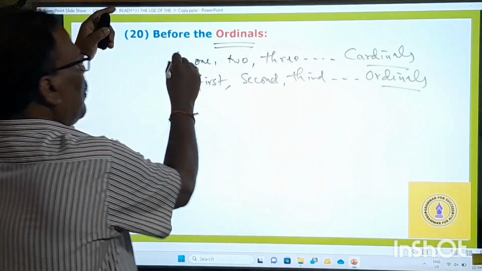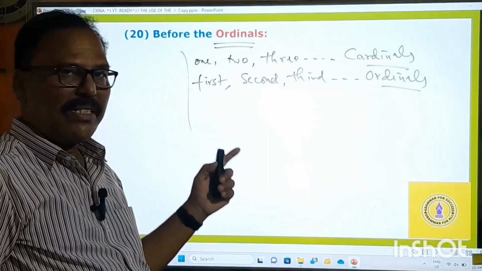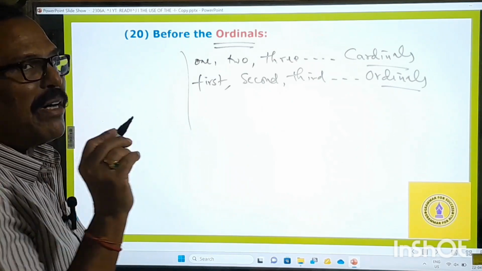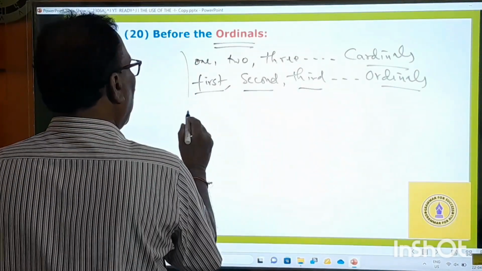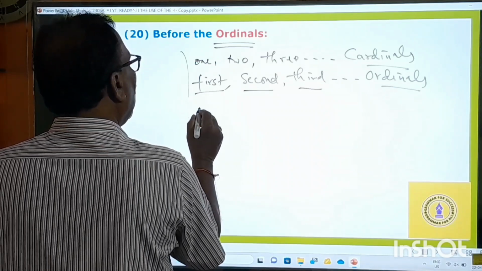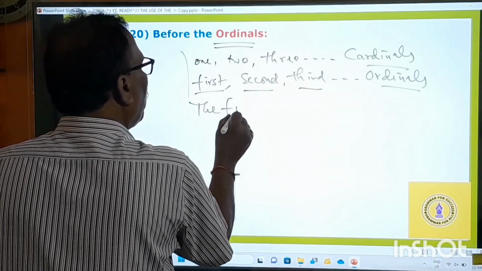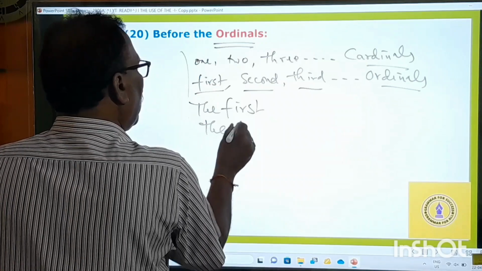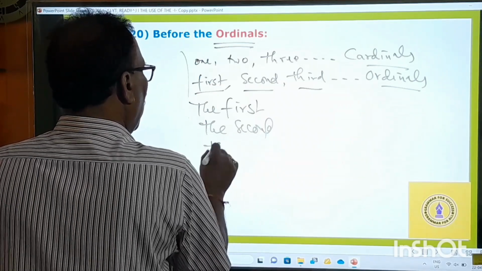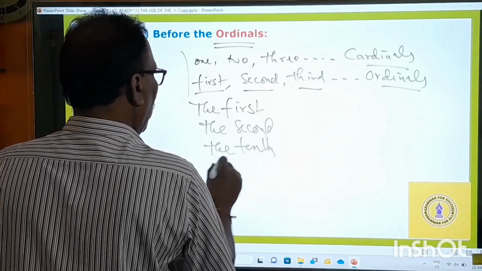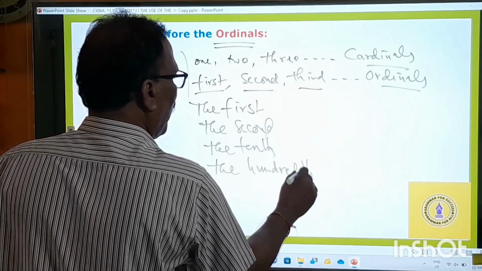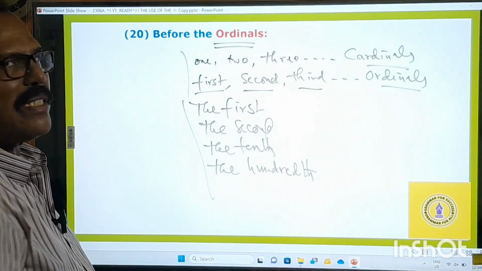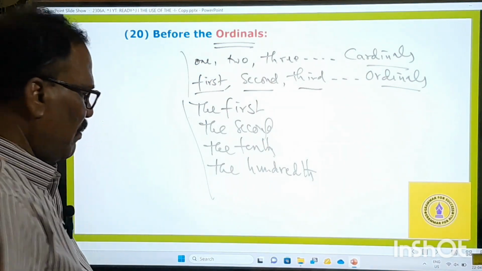Two types of numbers: cardinals and ordinals. And remember, we must use "the" before the ordinals. You cannot say "he passed in first class." You have to say the first, the second, the 10th, the 100th. These are all ordinals. Before the ordinals, we must use the definite article.